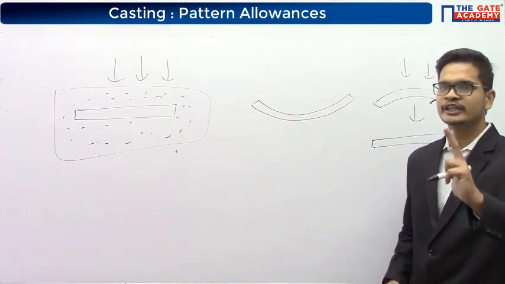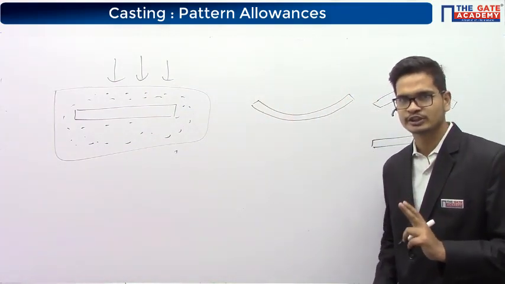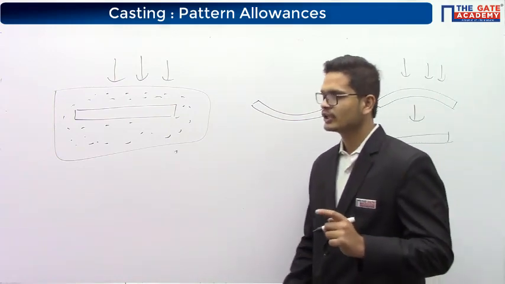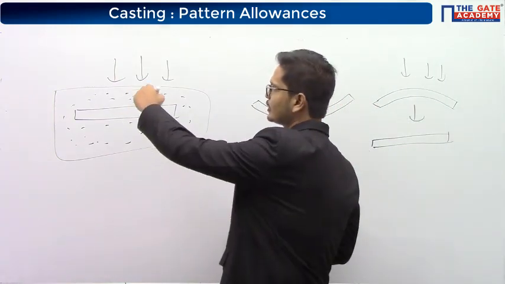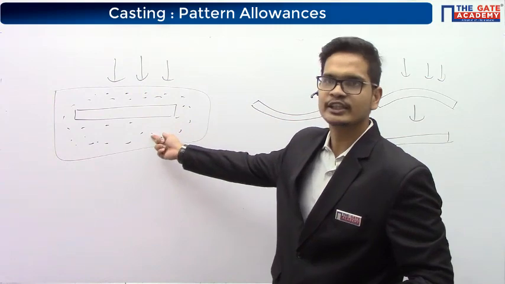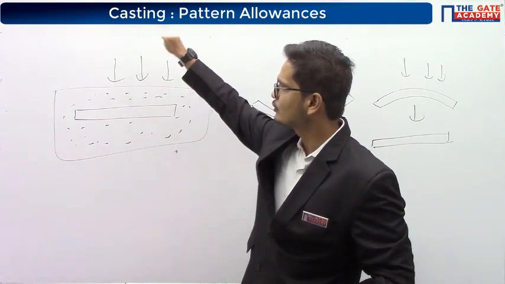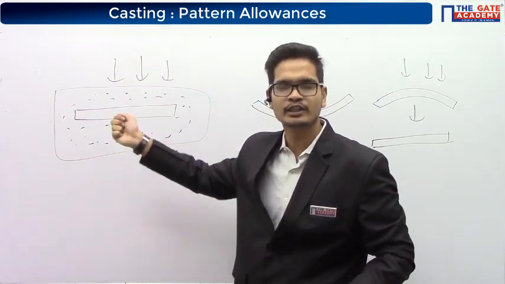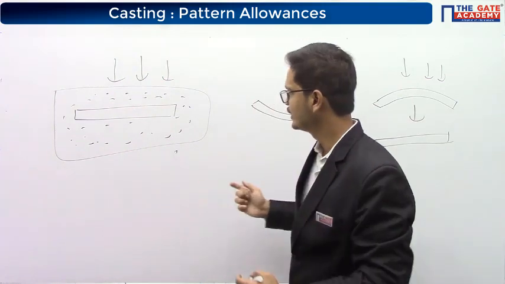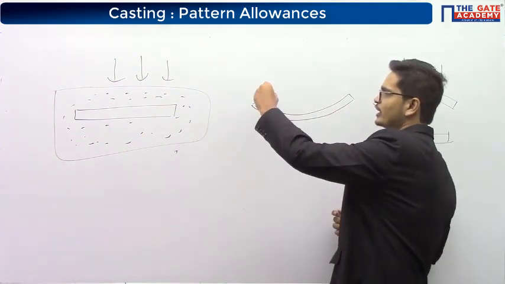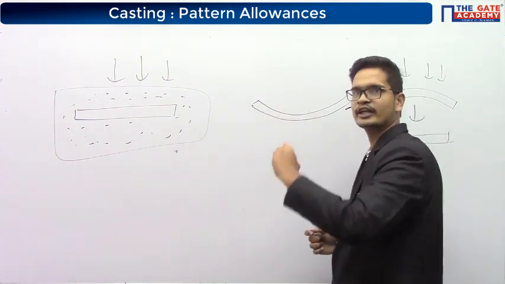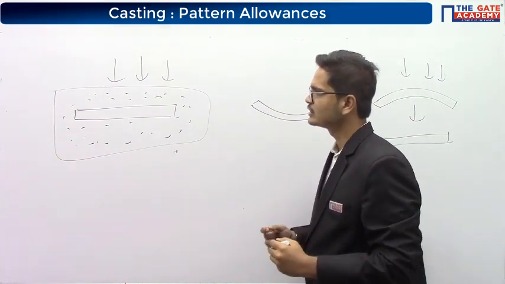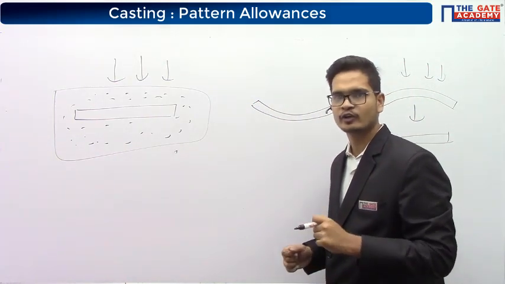The distortion can be because of two reasons. One reason is the application of the load. For breaking the mold, you are applying the load from the top. In that case, the component can bend like this. The other is a different rate of cooling.